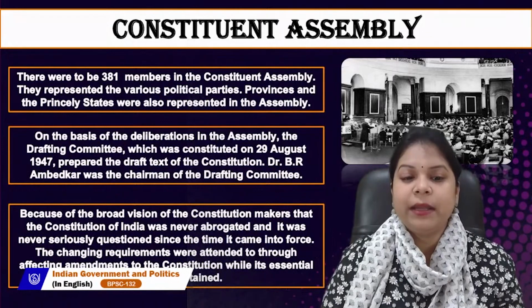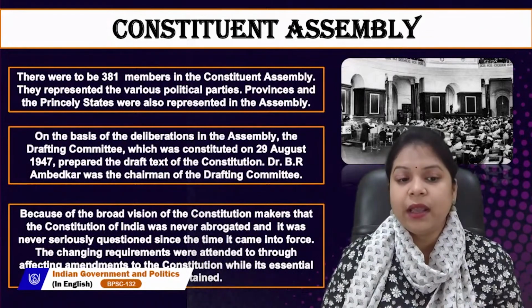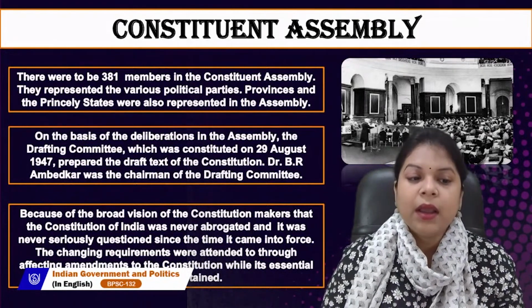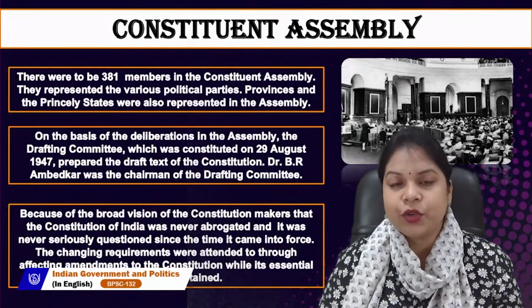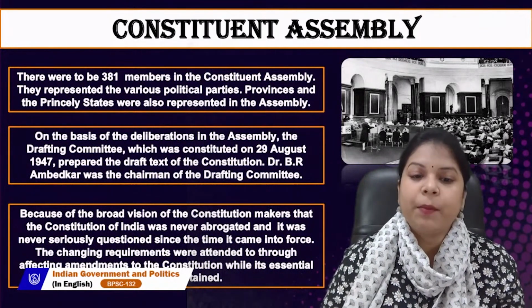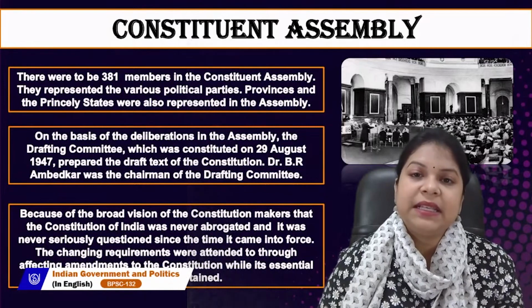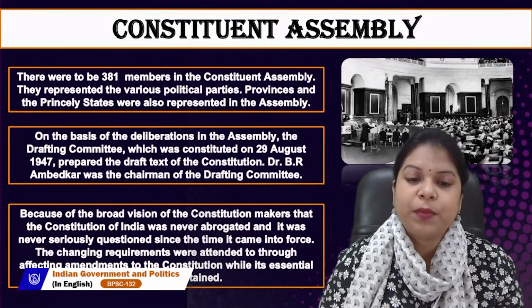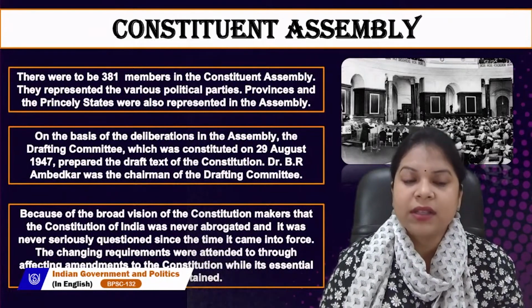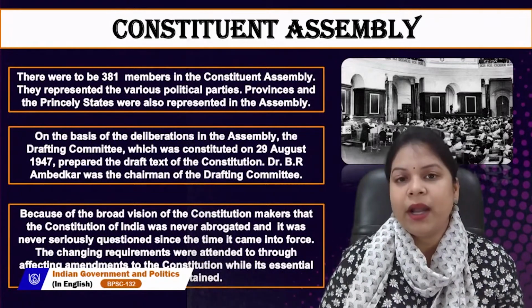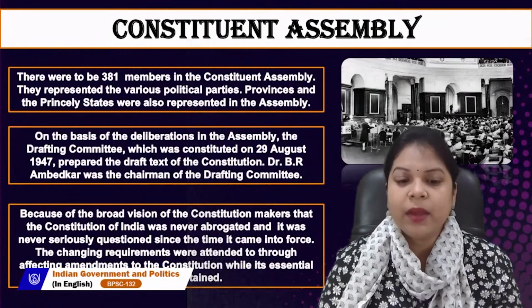On the basis of the deliberations in the assembly, the drafting committee, which was constituted on 29th of August 1947, prepared the draft text of the constitution, and Dr. B.R. Ambedkar was the chairman of the drafting committee. The drafting committee, which compiled all the policies and laws to be incorporated into the constitution, was constituted on 29th of August 1947, a few days after independence of India, and was headed by Dr. B.R. Ambedkar.